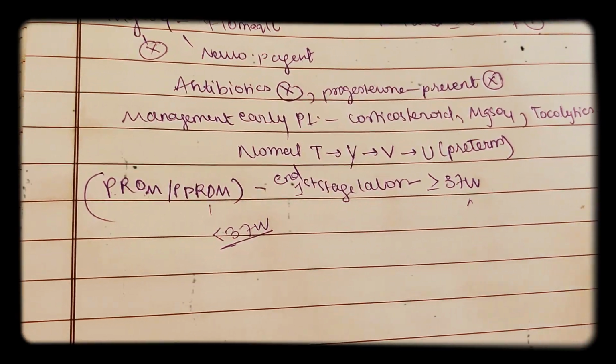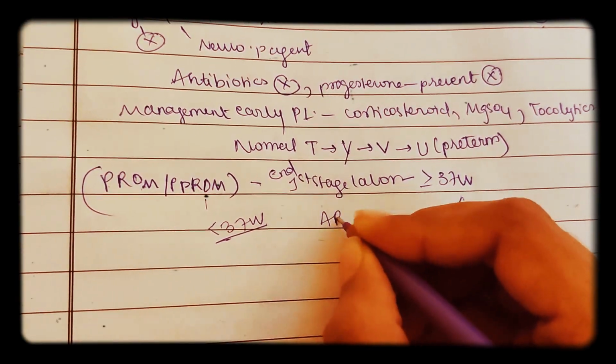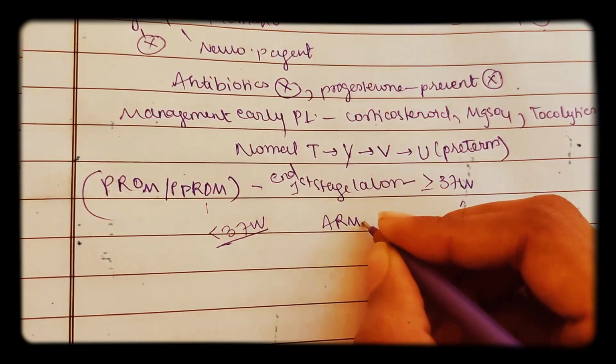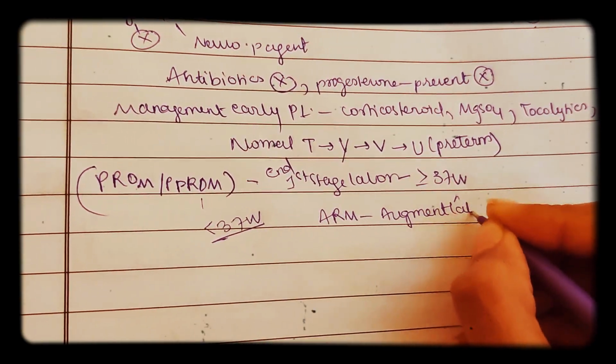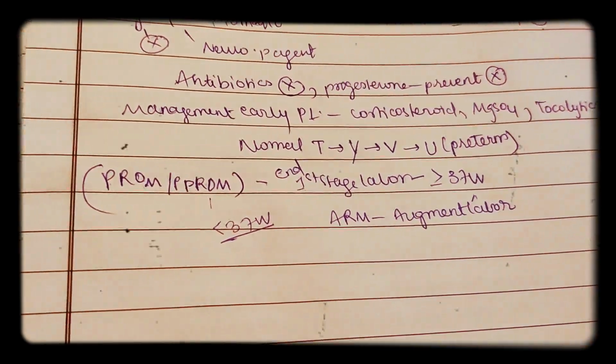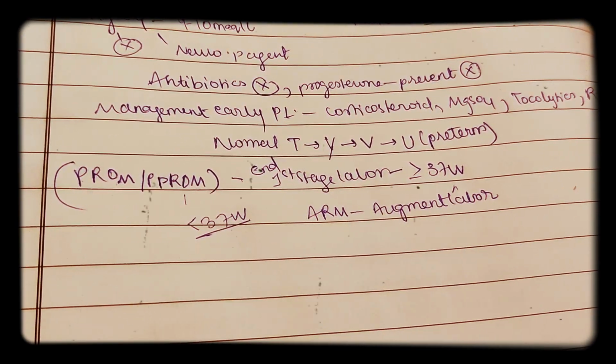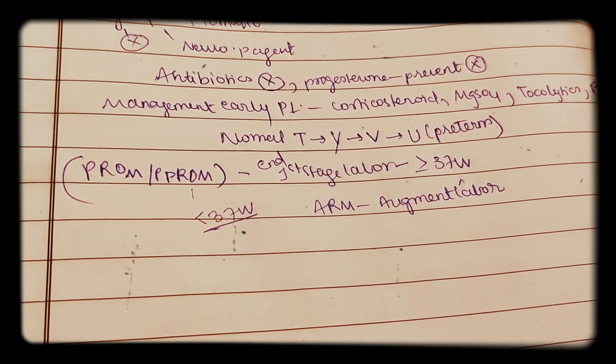Okay, so what is artificial rupture? Artificial rupture of membrane is done to augment labor. Sometimes in some people we don't have labor, so we need to rupture the membrane so that prostaglandin will be released, and by that there is augmentation of labor.